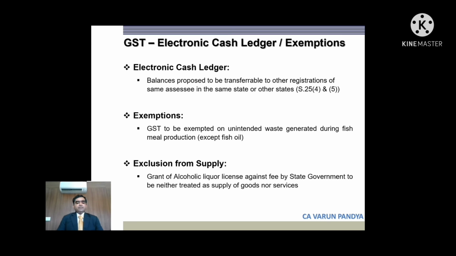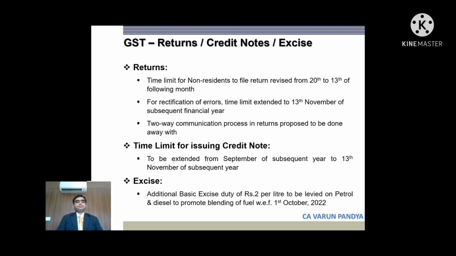And it will provide relief to some of the assessees who have surplus credit in some of their units and not in others. GST exemptions. GST exemption on unintended waste generated during fish meal production is granted, except for fish oil. Exclusion from supply. Grant of alcoholic liquor license against fee by state government is to be treated neither as goods nor as service and is excluded from supply. No GST will be applicable on that.